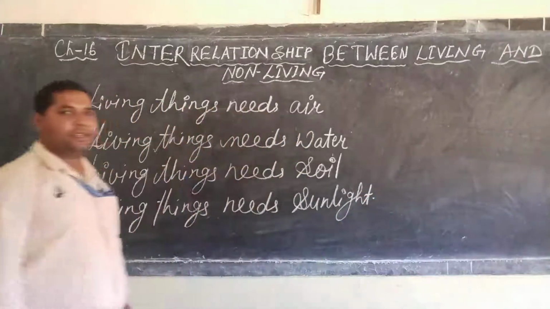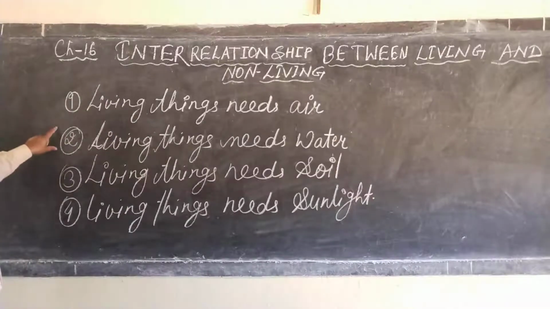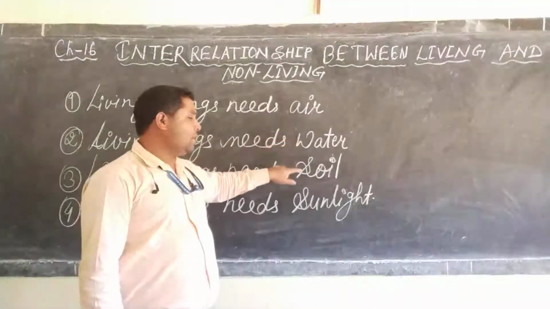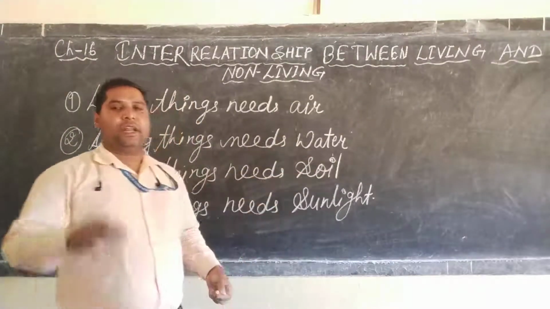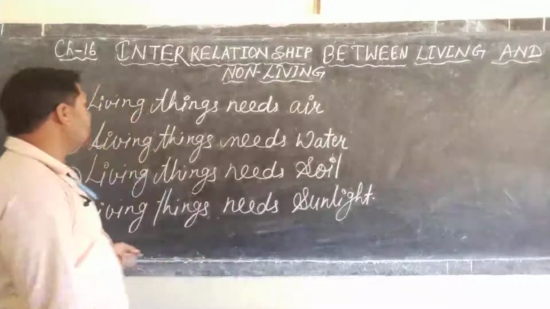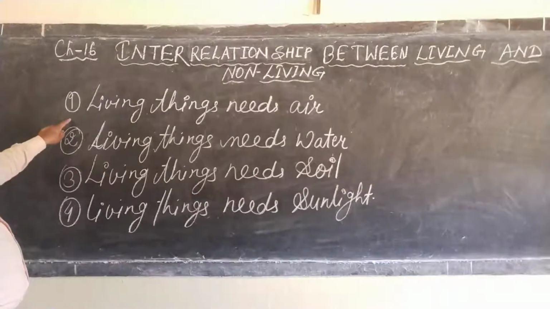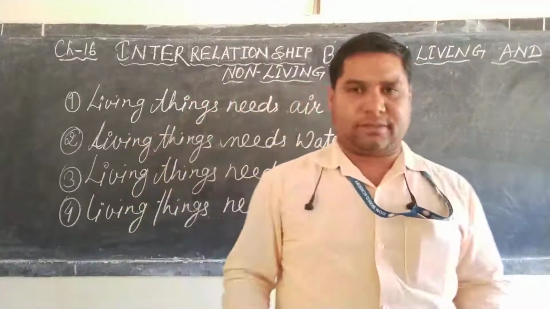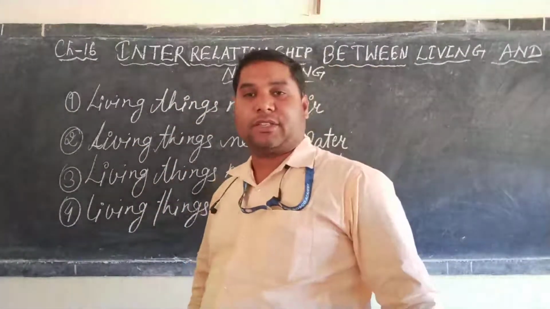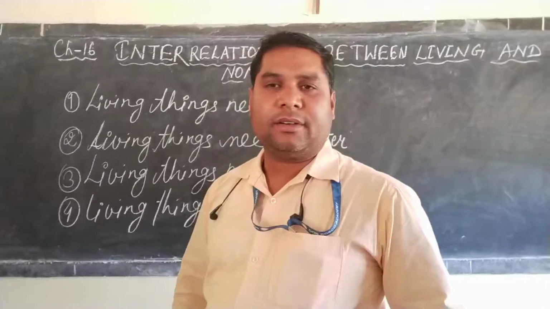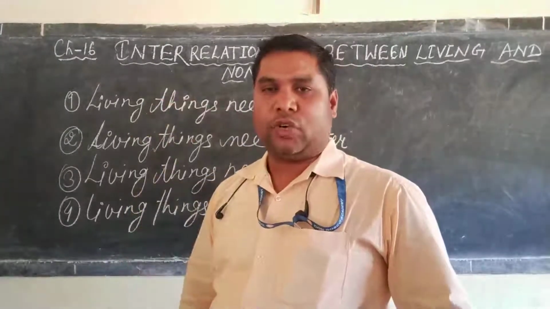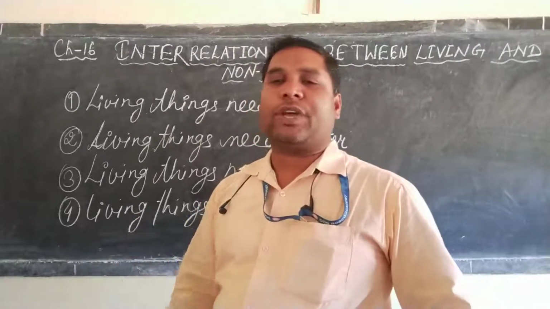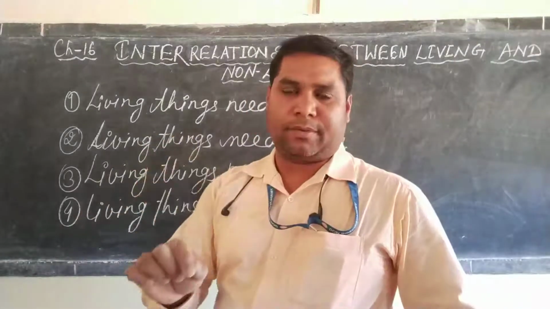So dear student, living things depend on air, water, soil and sunlight. Let us understand about it. How living things need air. We human beings and animals require oxygen for respiration, dear student. Green plants require carbon dioxide to perform photosynthesis. So without air, we can't think of our life.